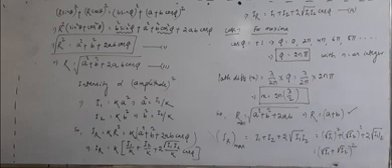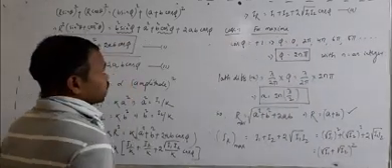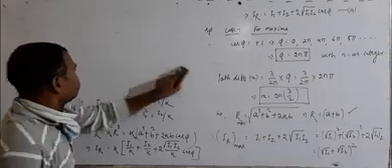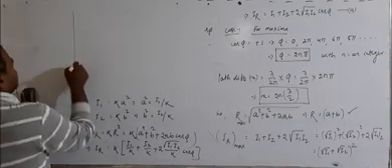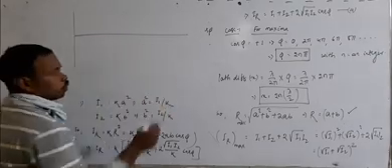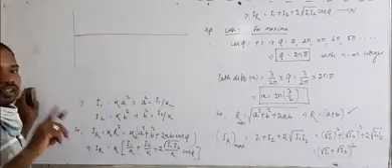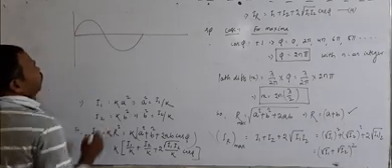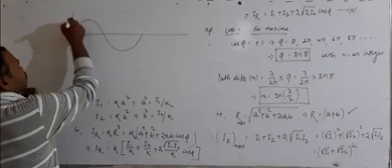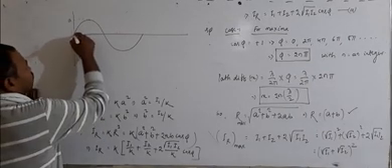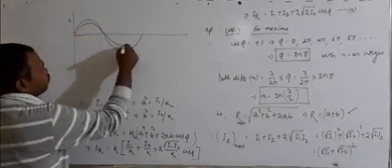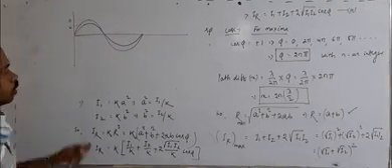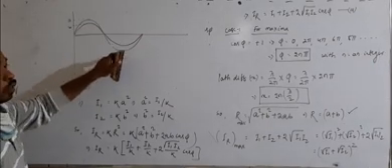Complete. Now if you draw the graph for this case, what is the shape of the graph you see here? You know, at the point of maximum, crest will combine with crest or trough will combine with trough. Here, suppose this is the first wave whose amplitude I am taking as A, and this is the second wave whose amplitude we can take as B. But for maximum, crest will combine or trough will combine.